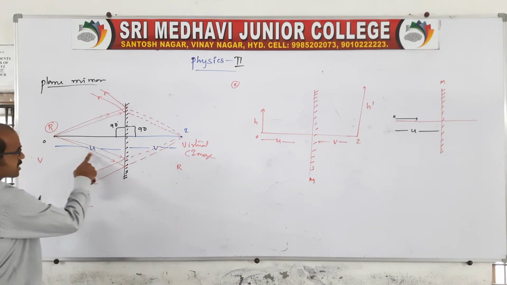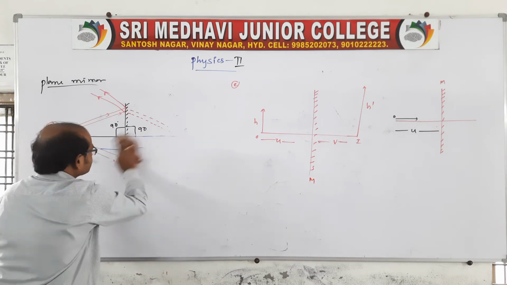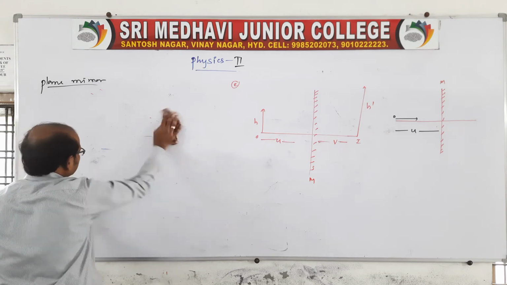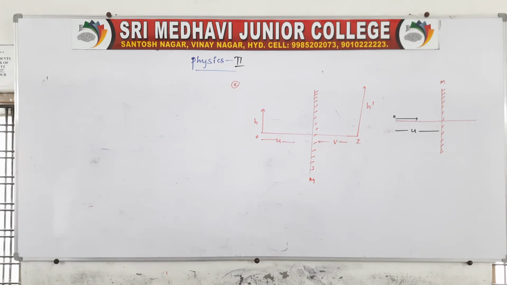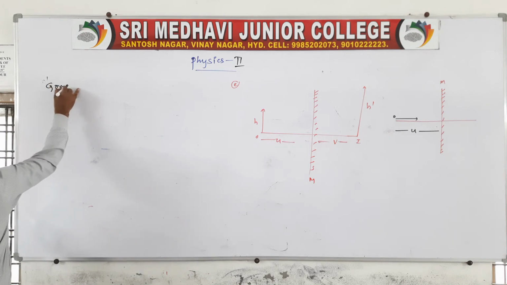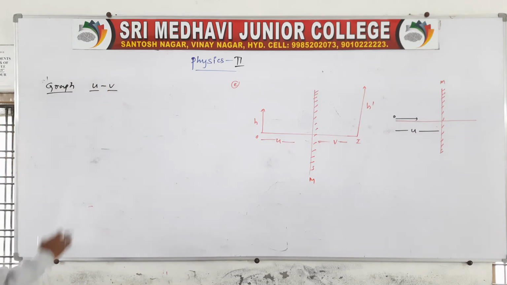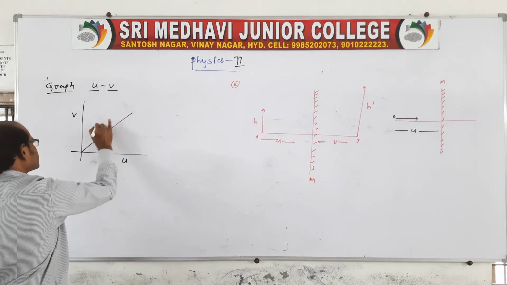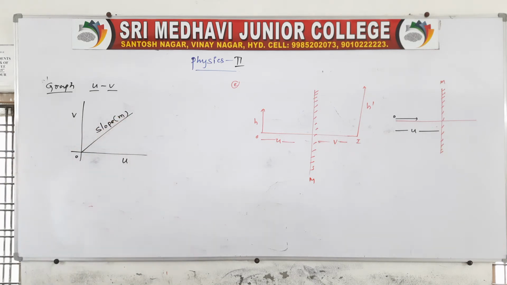Now, u is the object distance and v is the image distance. Let me tell you one thing: the graph between the object distance and image distance. Remember, the graph between u and v is like this. u is the object distance and v is the image distance, so we can take v and u like this. The line passes through the origin, and its slope m is what we also call the lateral magnification.